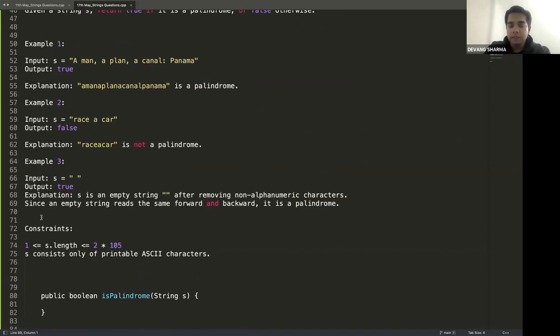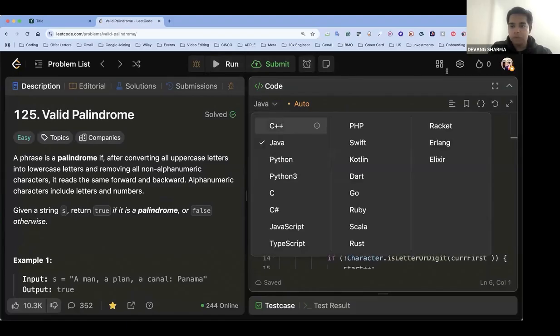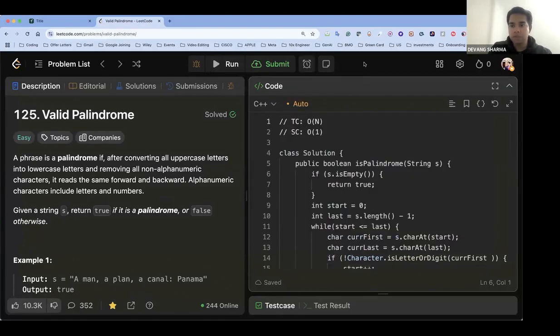The only thing this time is, whenever there is a non-alphanumeric character, we need to just skip that. Okay, let's implement that via code, and then we can take it from there. I will show you the C++ code first, and then we'll move to Java code eventually, because C++ code is much easier to understand.